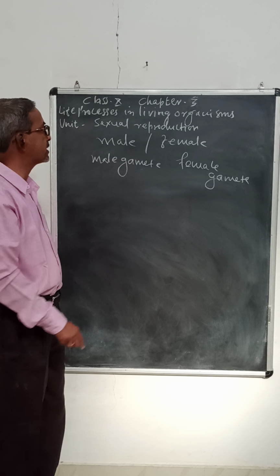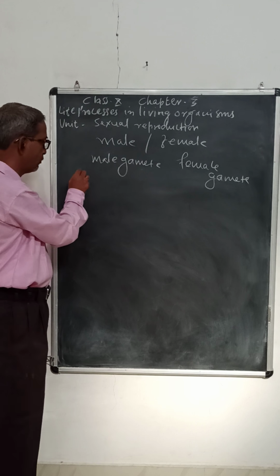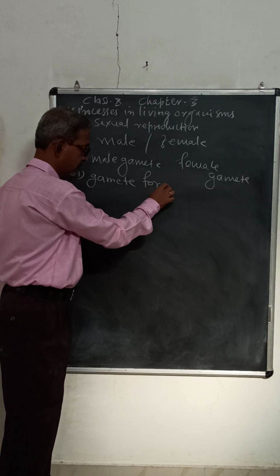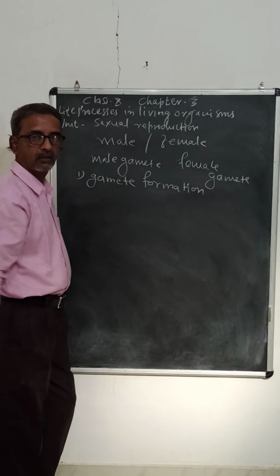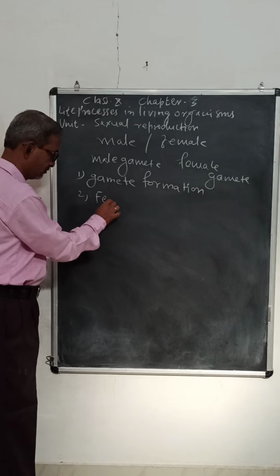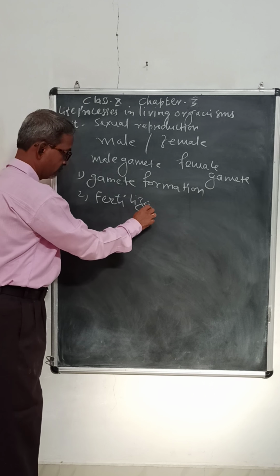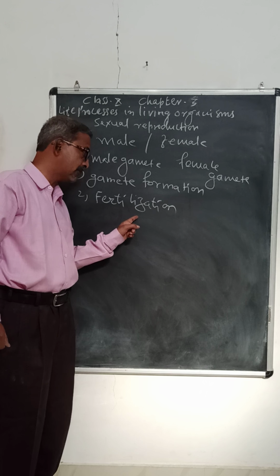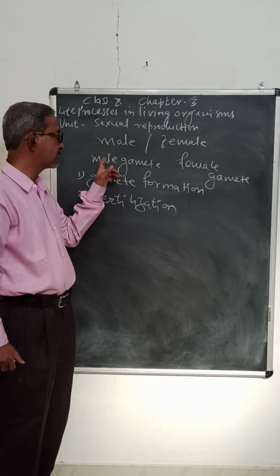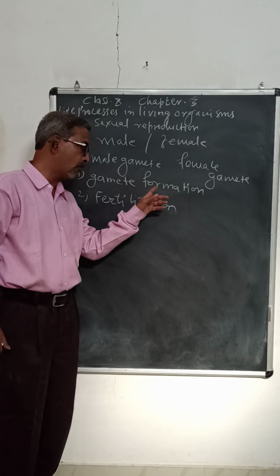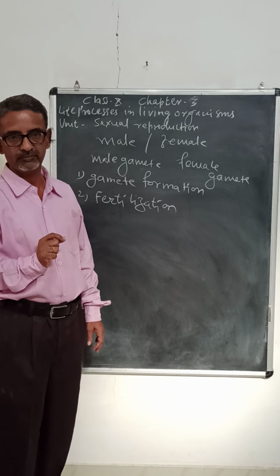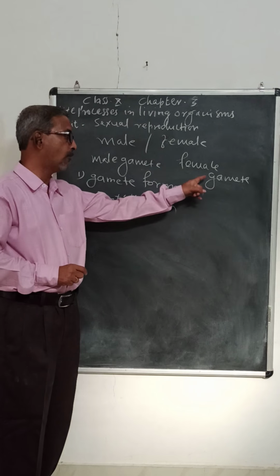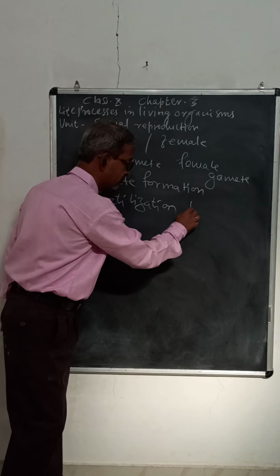So there are 2 processes of sexual reproduction. First one is gamete formation, and second one is fertilization. Gamete formation and fertilization, these are the 2 processes of sexual reproduction. Now gamete formation means formation of gametes. The male organism forms male gametes and the female organism forms female gametes by meiosis.